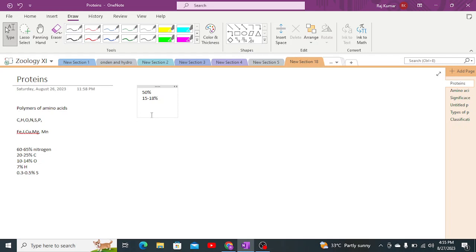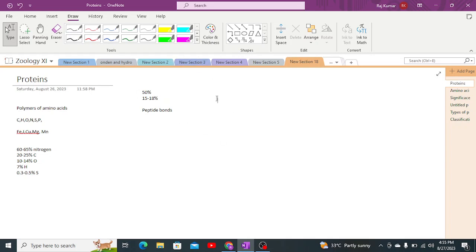Apart from which, there is formation of protein, which is done by peptide bonds. What are the monomers of protein? These are amino acids. Amino acids are joined together by peptide bonds to form polypeptide chains or proteins.